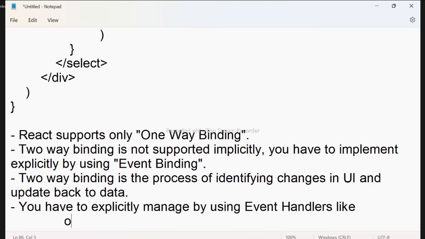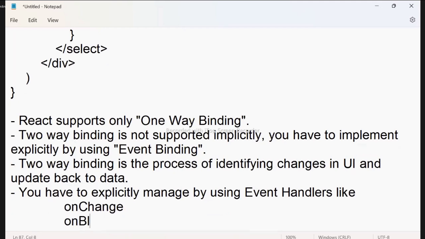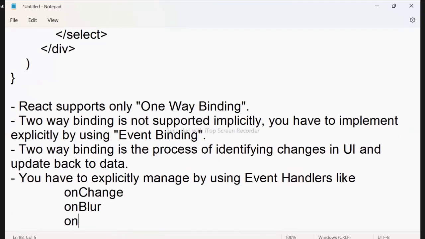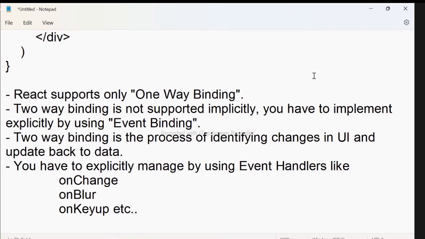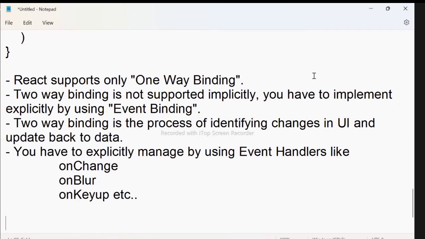Like you have to do onChange, like onBlur, like onKeyUp. So many are there to identify the changes. In JavaScript, you learned various events: onChange, onBlur, onKeyUp, keyboard events, mouse events, miscellaneous events, so many. These are basic things, right? So here technically React supports only one-way binding as of now. How to handle two-way binding, I will tell you. First, we will finish one-way binding.